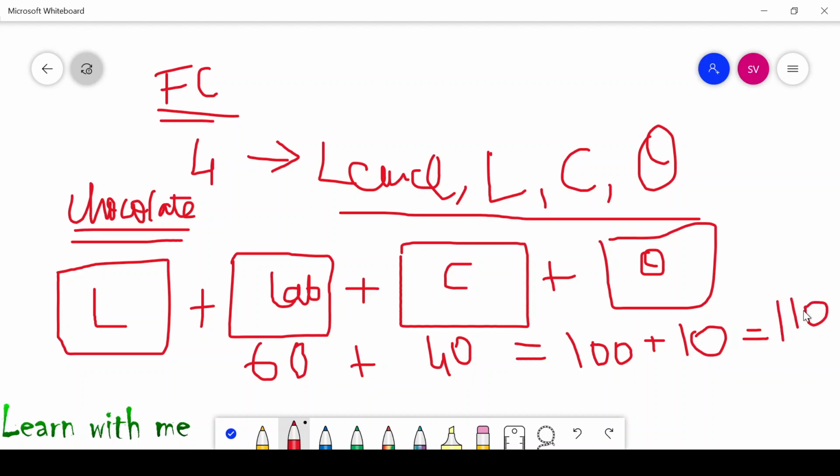So now when I am selling this at 110 rupees, the government will of course ask me for a tax. You have to give me a tax before selling it to the consumers, isn't it?